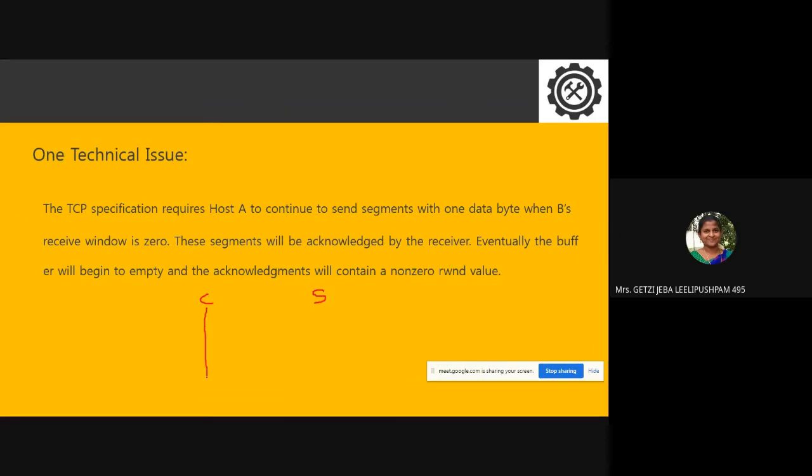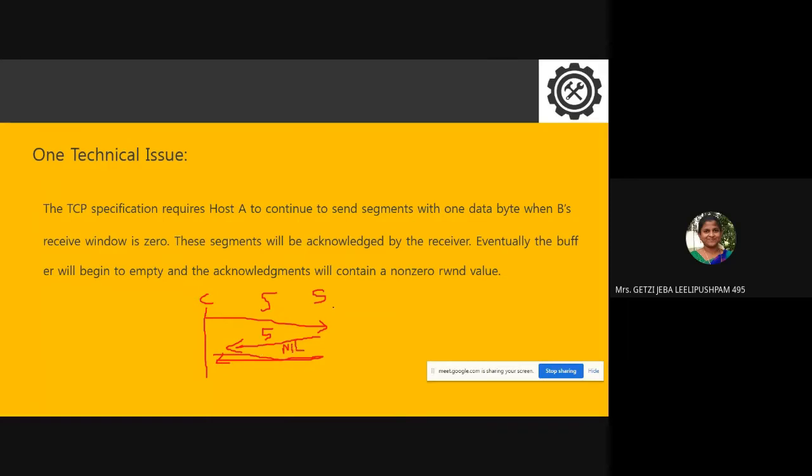Now, what happened is the client has sent: my window is 5. And the server also has sent the data: my window size is 5. Then after this data transmission, there is nothing to send from the server to the client. For example, the data transmission from the client to the server is nil. I don't want to send anything.